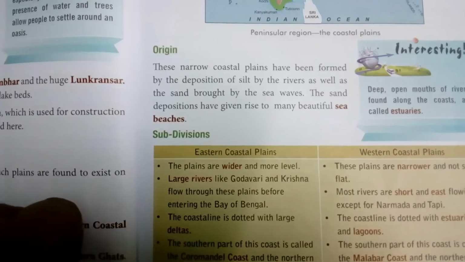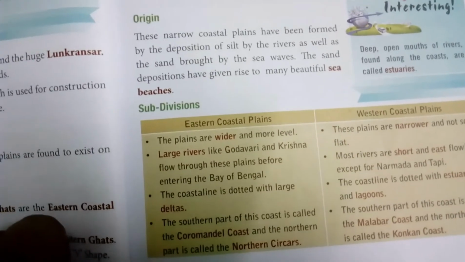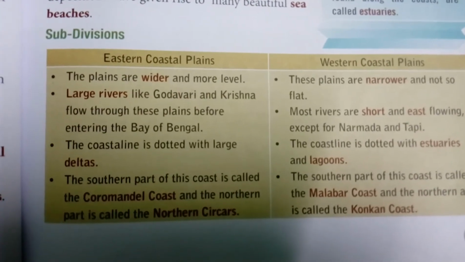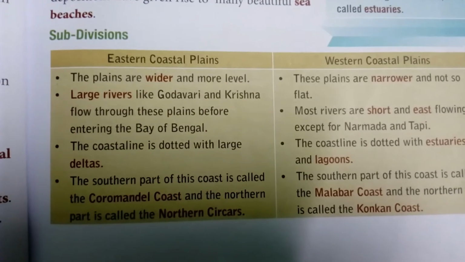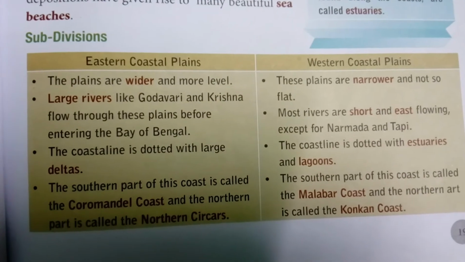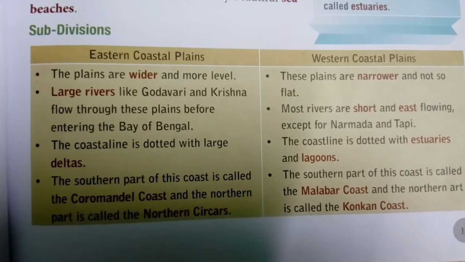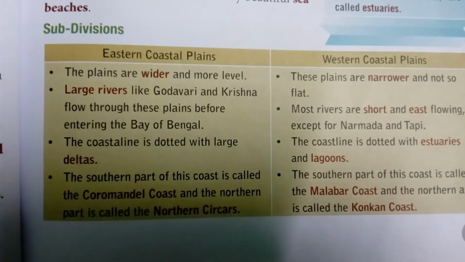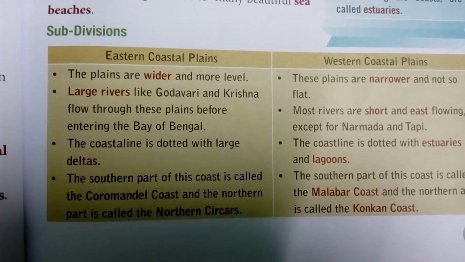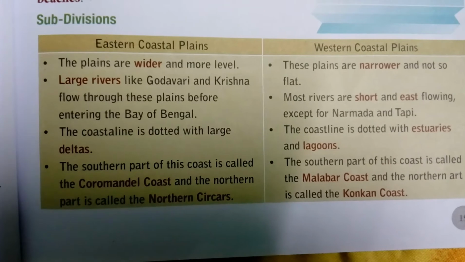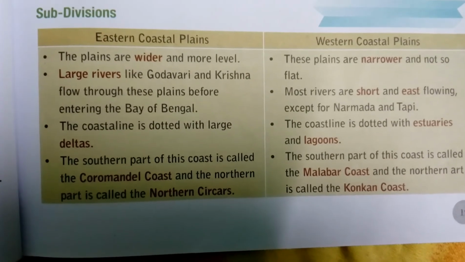There are subdivisions, the Eastern Coastal Plain and the Western Coastal Plain. The difference. The Eastern Coastal Plain plains are wider and more level. The Western Coastal Plain plains are narrow and not so flat. Large rivers like Godavari and Krishna flow through the eastern plains before entering the Bay of Bengal. Most rivers are short and west flowing except the Narmada and Tapi.